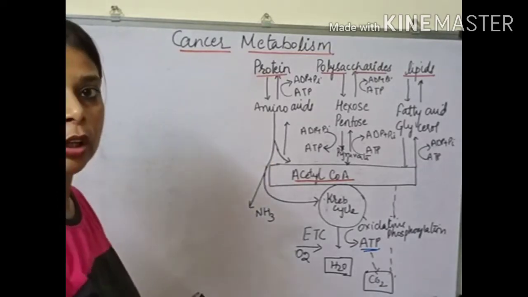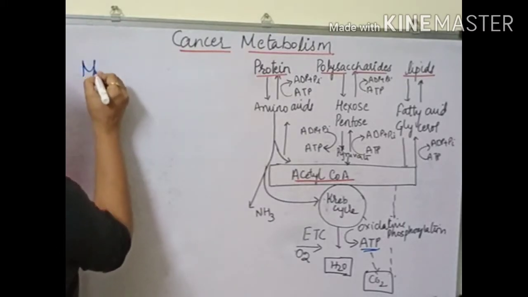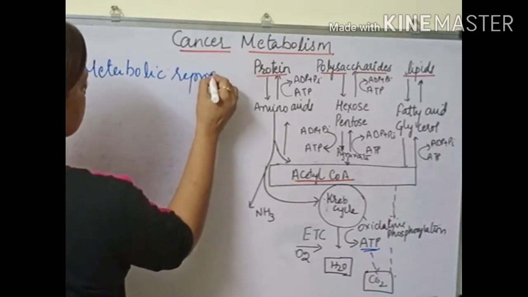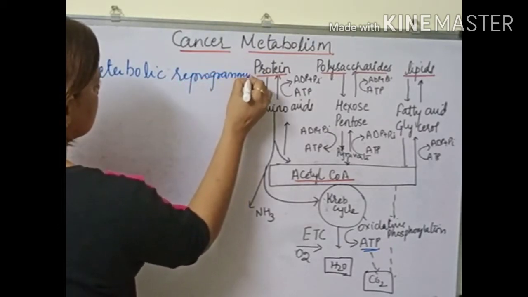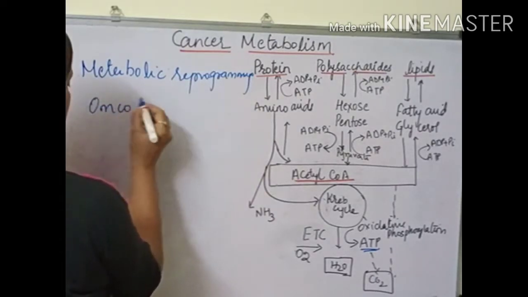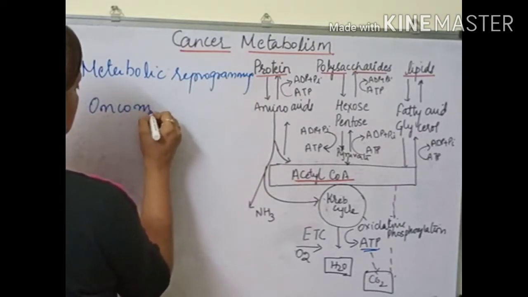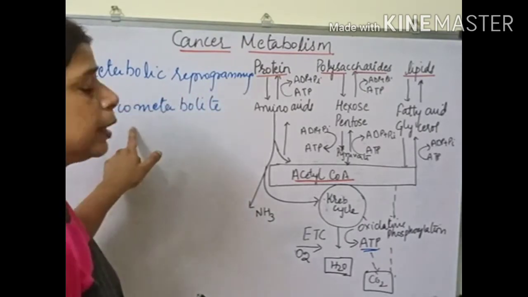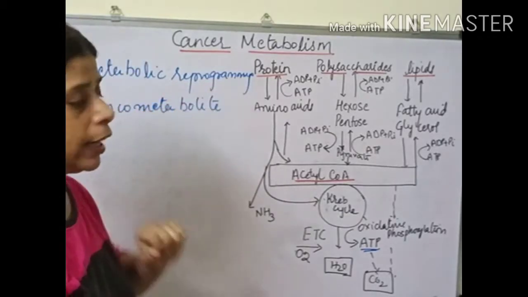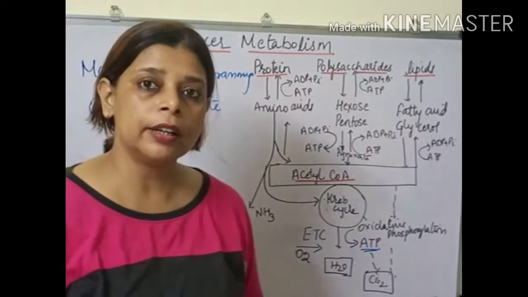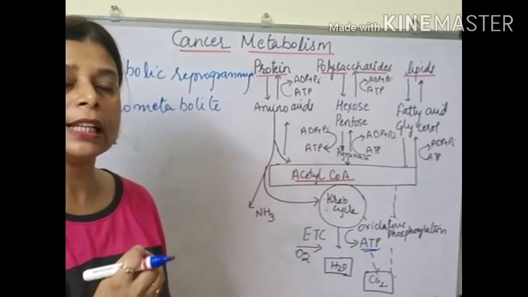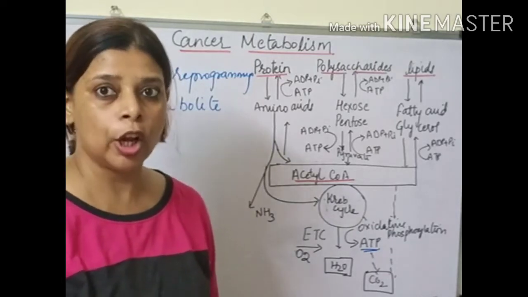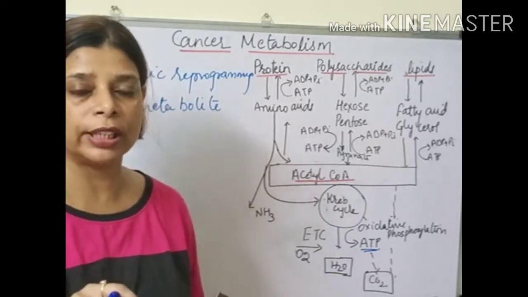Now we'll see two different processes, that is metabolic reprogramming and oncometabolite. These two look similar, but there is a difference here. Metabolic reprogramming is an altered metabolic process where we can see the enhancement or suppression of one of the metabolites or processes to maintain or to survive the stress condition.